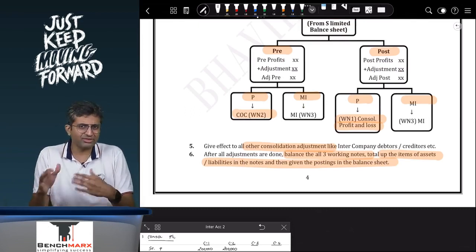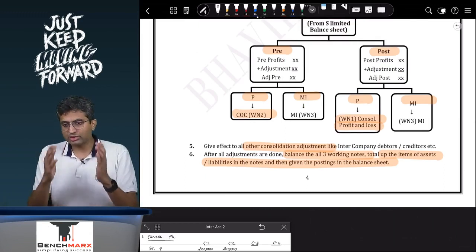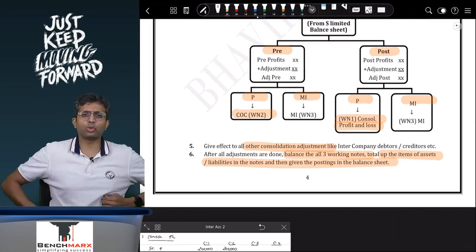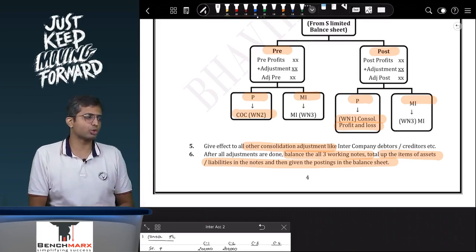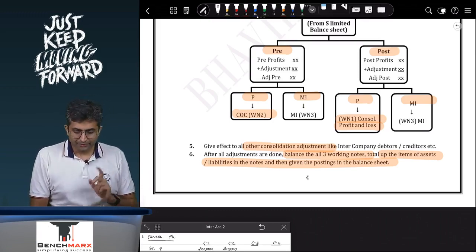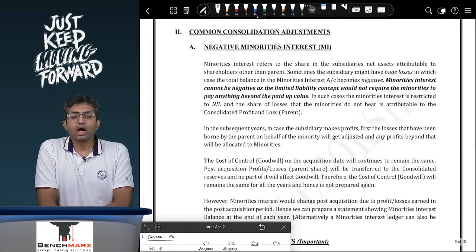There are few very easy adjustments, and we will first try to discuss them and get them out of the way first, so we can channelize and focus our energy over the course on the 3 really crucial adjustments. First is the negative minorities.